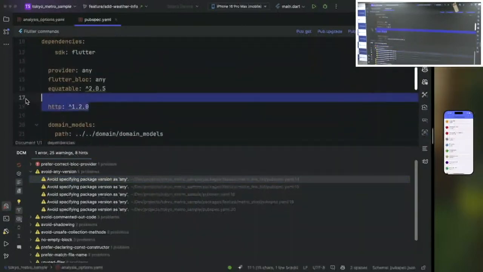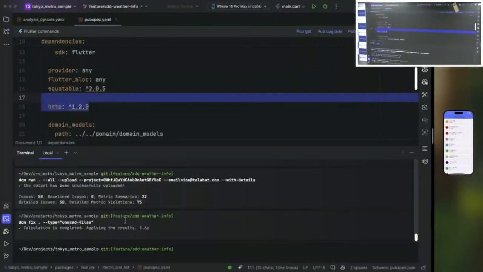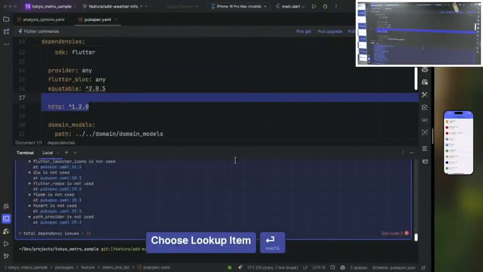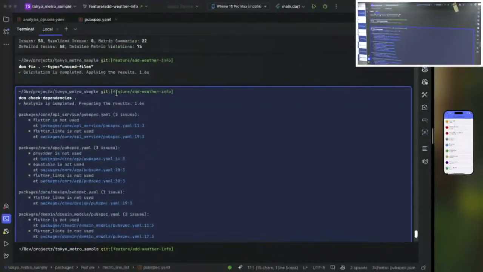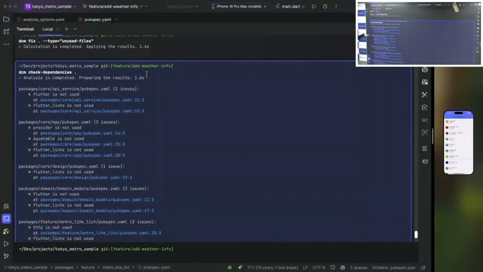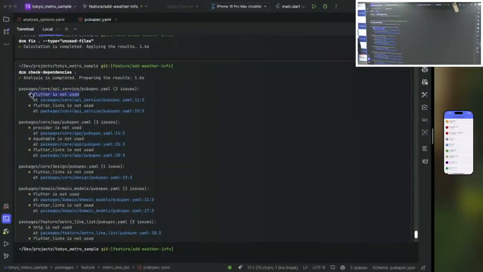As I mentioned to all of you, we are not using real APIs, so we have some dependencies, but maybe we wrongly left them from a template, and we never had a chance to come back and clean all of these up. There is one command for that, an analyzer which can be run, the DCM check dependencies, and this can go through all of our code base and give us a report on what the packages are. For example, in the API service, we are not using Flutter, which makes sense because there is nothing UI related that we could use within our API implementation.